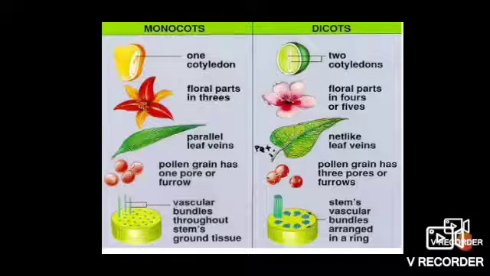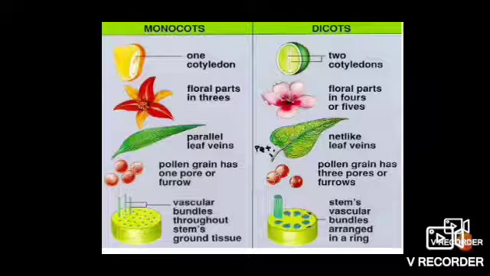Plants with seeds having a single cotyledon are known as monocots, and plants with seeds having two cotyledons are known as dicots. Here we will see some differences between monocots and dicots.